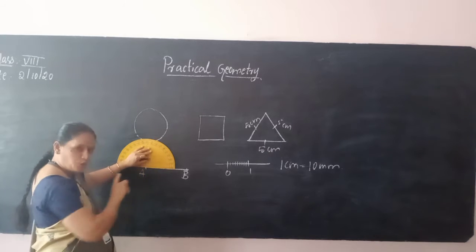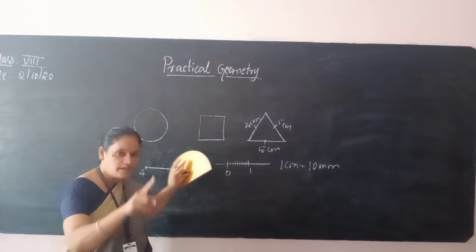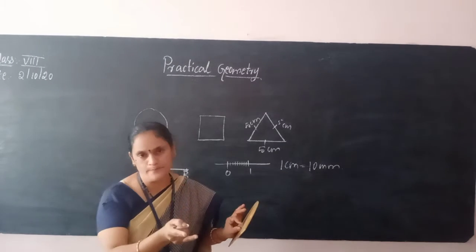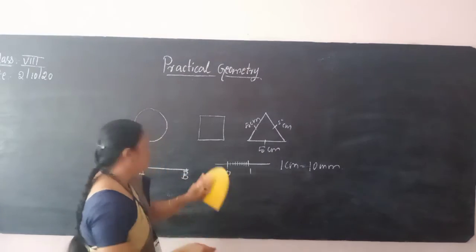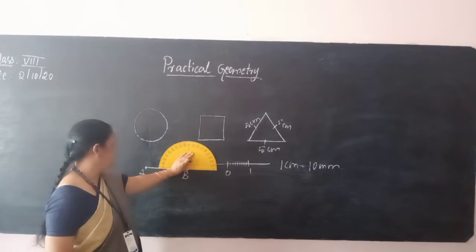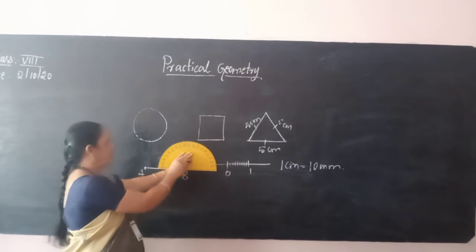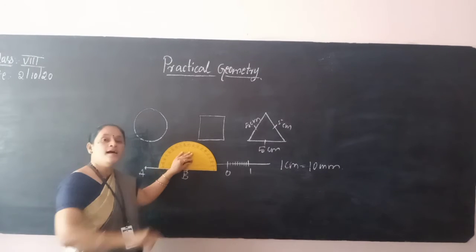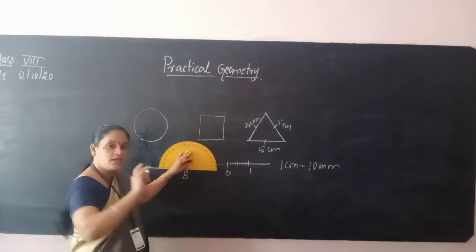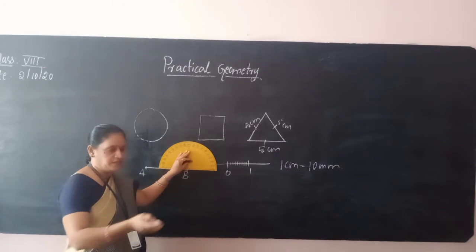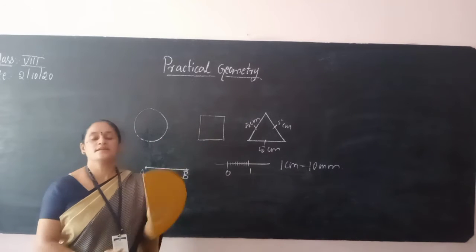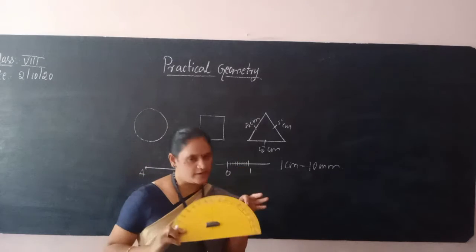That one you should use. So left point, lower scale. Easy to remember, LL. And whenever you keep the protractor on the right point, on the right side of the line, you have to use the upper scale. Are you getting? Whenever you are keeping the protractor on the right point, you have to use the upper scale. So this is the use of protractor.